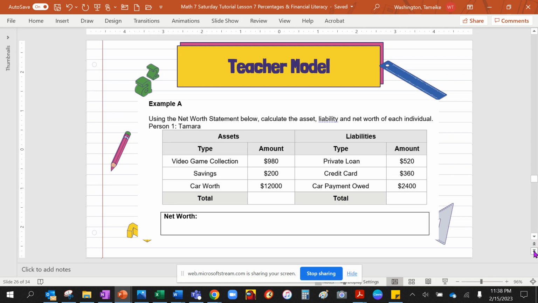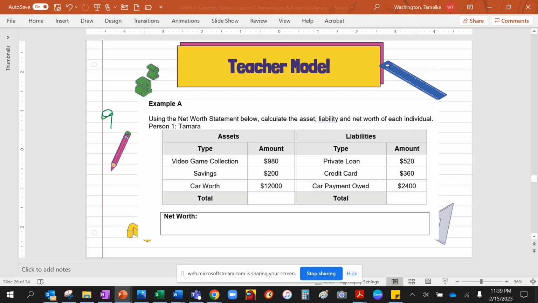Here we have a net worth statement for person one, Tamara. We have assets: video game collection, savings, and the worth of Tamara's car. To find the net worth, all we have to do is add all these items together. When I add them all together, this is what I will get.